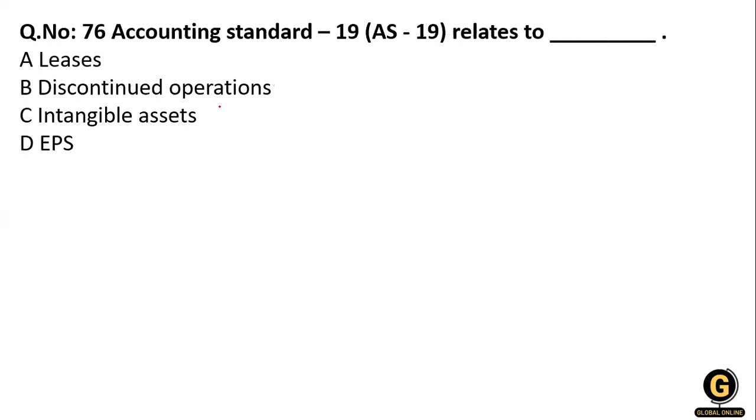Next, Accounting Standard 19 is related to... you have to learn the standards because they are important from an examination perspective. One or more questions can be asked from this standard. The options are lease, discontinued operation, intangible asset, and EPS. For intangible asset, the accounting standard is 10.